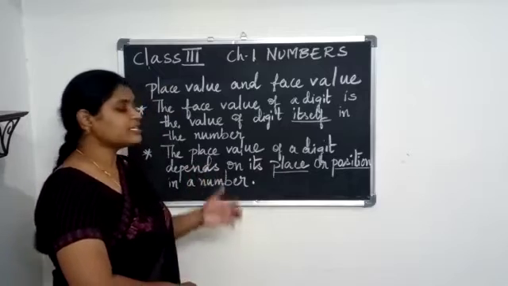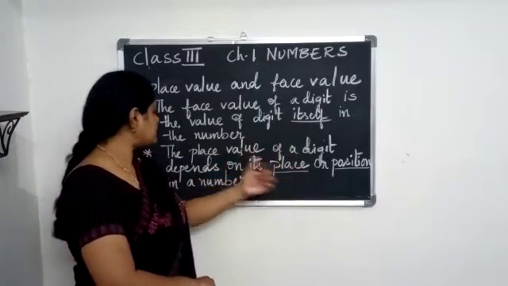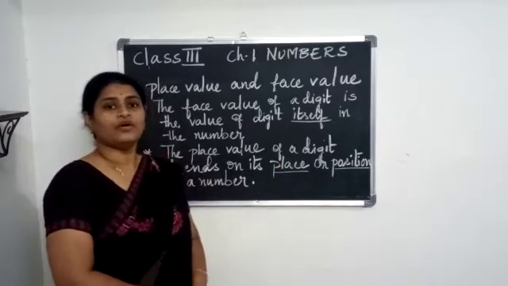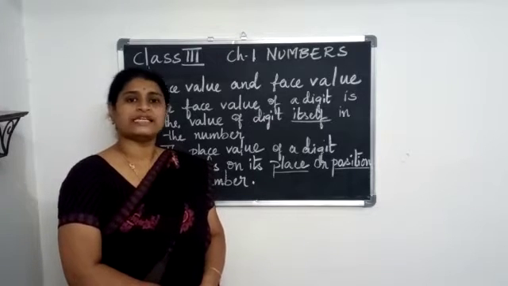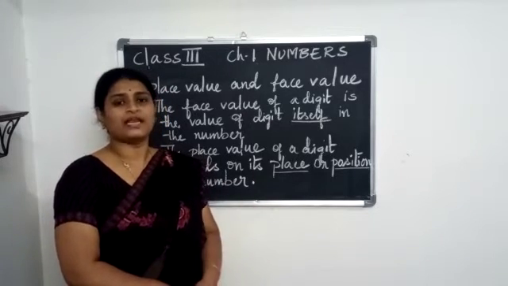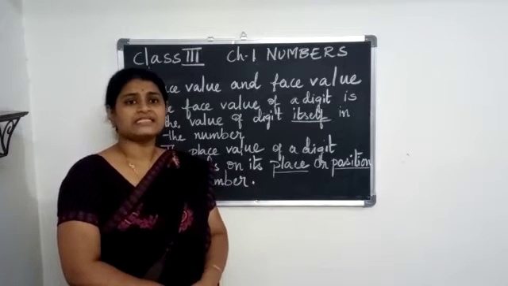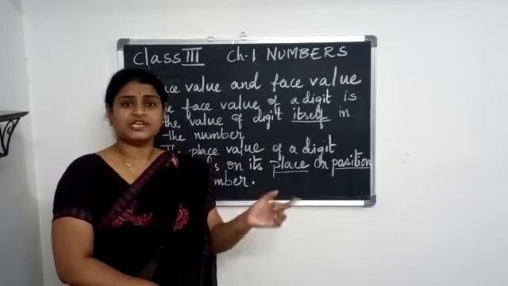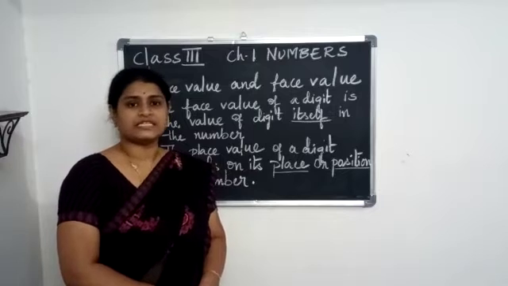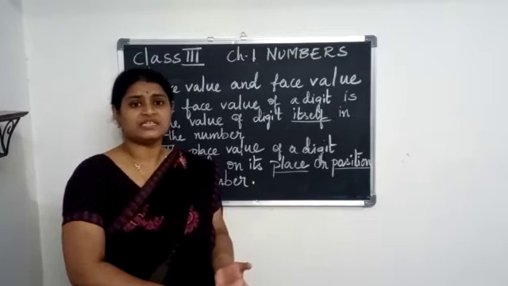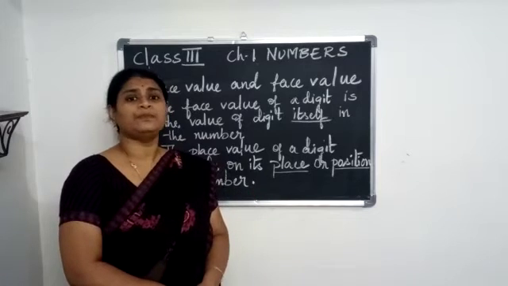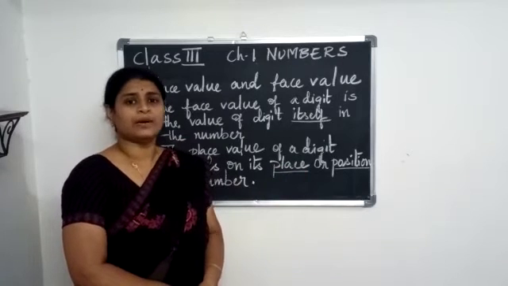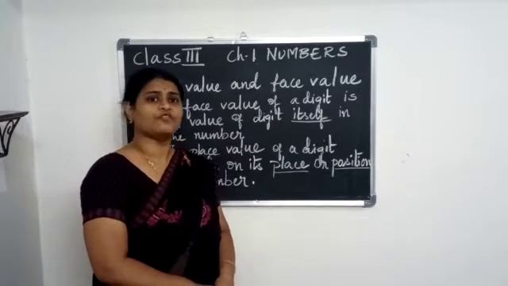Coming to place value, what is place value? The place value of a digit depends on its place or position in a number. So, we can relate to the example of Rohan again. Coming to the place value, when he was at home, he was called a son, isn't it? Whereas when he went to school, as he changed his place, he was called a student. So, the place value changes depending on the position, the place of a person, or if a number is taken, it depends on the place of the number. Let us see some more examples in the form of a number.